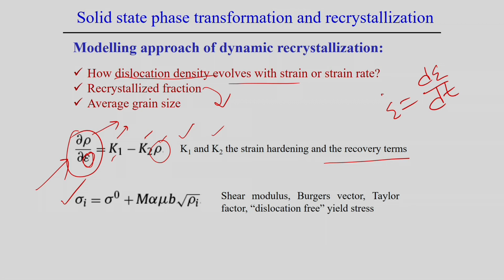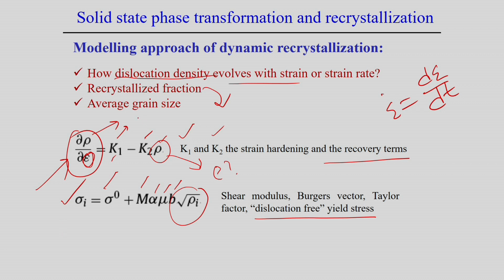So, that may be associated with some dislocation-free yield stress value sigma 0, m is the Taylor factor, alpha is some constant, mu is the shear modulus, b is the Burgers vector, and rho is the dislocation density. So, from here we can estimate the dislocation density, and once we evaluate the dislocation density, from it we can estimate the stress generated, or the variation of the stress during the deformation process, just by taking the information of how the dislocation density evolves during this process. So, that is how we can estimate.